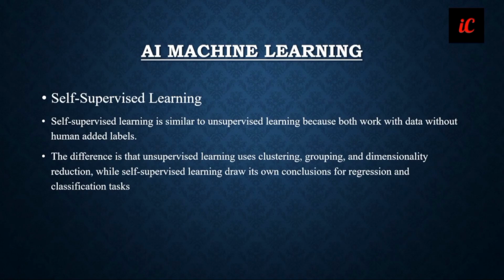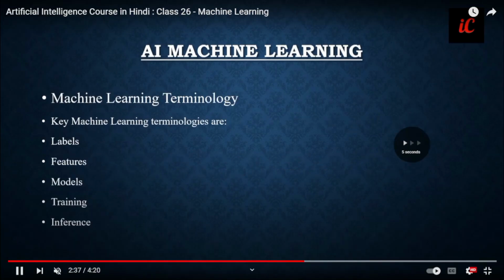Next, we have self-supervised learning. Self-supervised learning is similar to unsupervised learning because both work with data without human-added labels. They don't need any labels added. The difference is that unsupervised learning does clustering, grouping, and dimensionality reduction, while self-supervised learning draws its own conclusions for regression. So this is the difference.